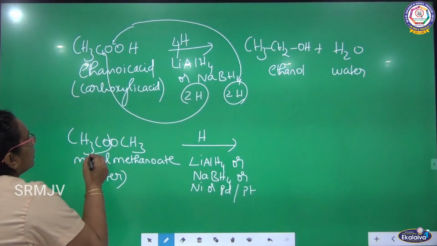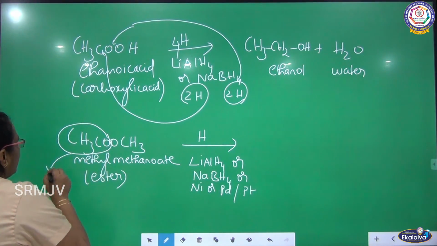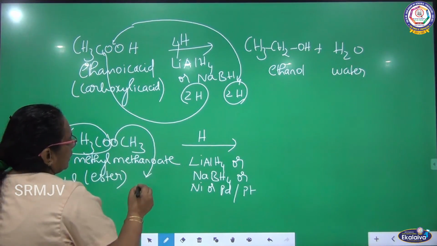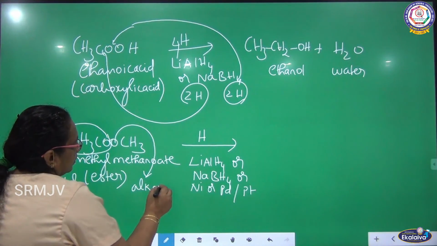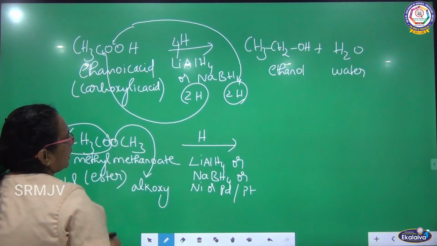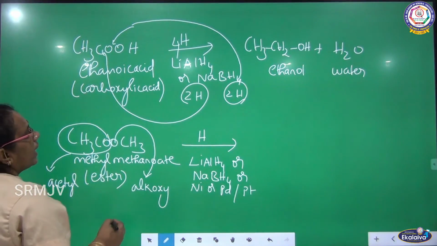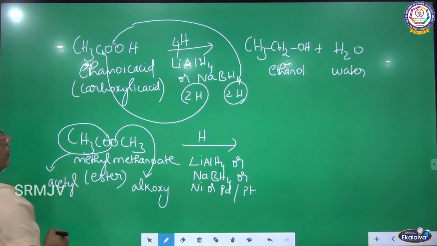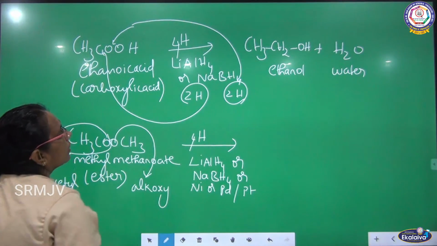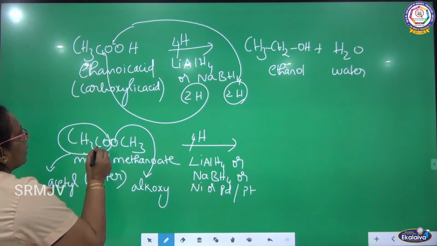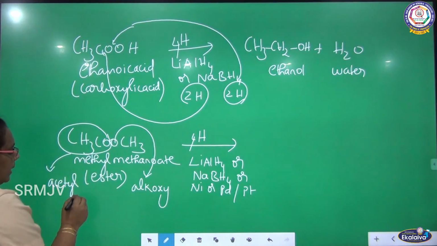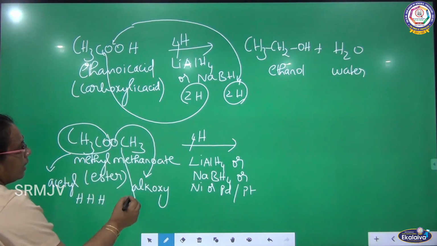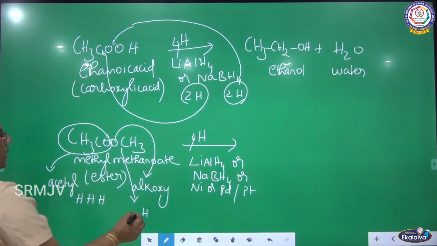One is from the acetyl group. This group is the acetyl group. What is this group? The alkoxy group. So, one is the acetyl group, another is the alkoxy group. I am going to add hydrogen to the acetyl group as well as the alkoxy group, so we need 4 hydrogen. Here I need 3 hydrogen, and here I am adding 1 hydrogen. This hydrogen is added here.